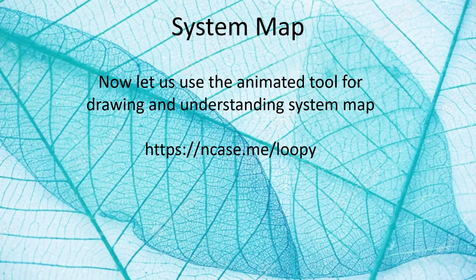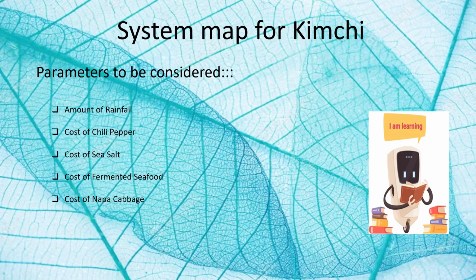Now let us use the animated tool for drawing and understanding the system map. For that, just open this link and start drawing the system map for our kimchi crisis. In order to draw the system map for the kimchi crisis, the parameters to be considered are amount of rainfall, cost of chili pepper, cost of sea salt, cost of fermented seafood, and cost of Napa cabbage. Let us draw the system map for the kimchi crisis.